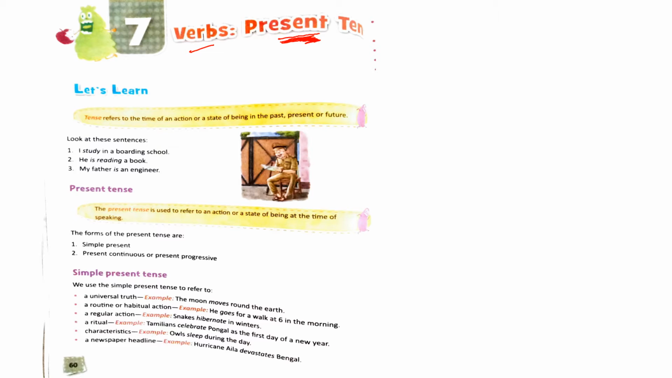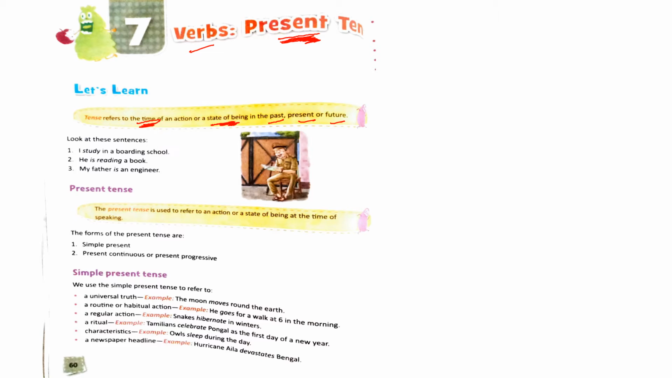Tense refers to the time of an action, or a state of being, whether the action has occurred in the past, present or future. Whenever we think of time, we think of whether the action has taken place in the past, present or future, isn't it? Whether it has taken place in the past or whether it is taking place at the moment or it will take place in the future. So tenses refer to the time of an action. It tells us about the time when the action occurred or the state of being in the past, present or future.